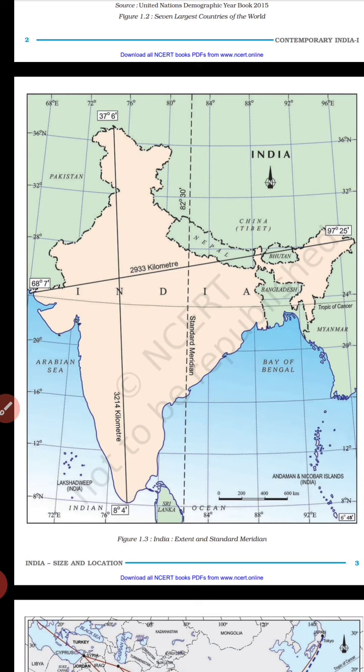You can see it in the middle of India. Then after that, if we look at the southeast, there are the Andaman and Nicobar Islands, and they are situated in the Bay of Bengal. And if we look at the southwest of our country, there are the Lakshadweep Islands, and they are in the Arabian Sea. So we are able to understand this concept.